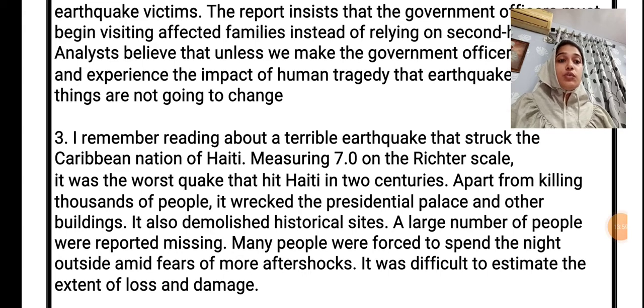It was difficult to estimate the extent of loss and damage. We'll use here to estimate. Dash the earthquake as a catastrophe. Describing. Okay, so describing the earthquake as a catastrophe,